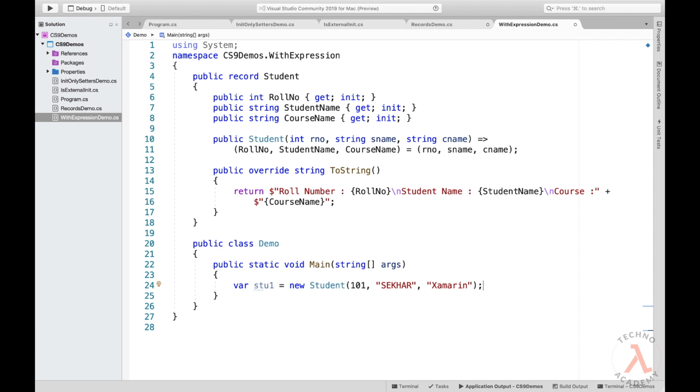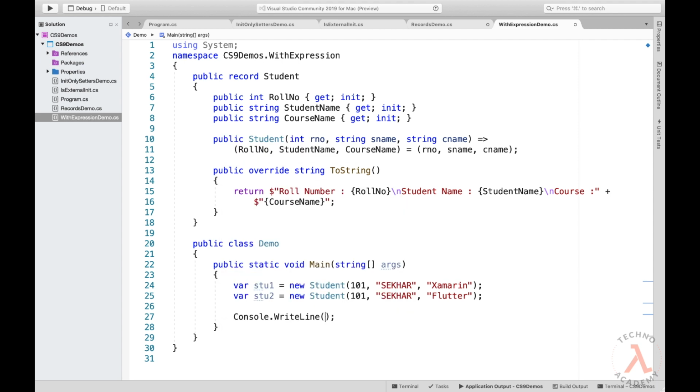Then we can create a new instance using var stu2 = new Student(101, Shekhar, as the student is the same, but now the course I would like to attend is Flutter. So I need to pass the course name as Flutter, right? So this is how we create a new instance, right? Now let us display these two object details.